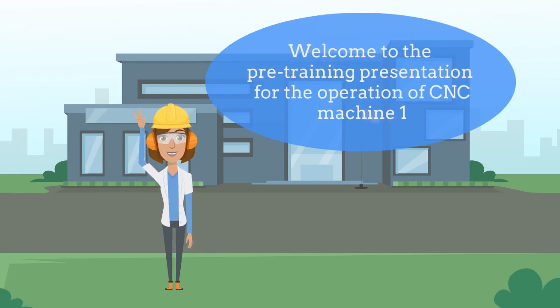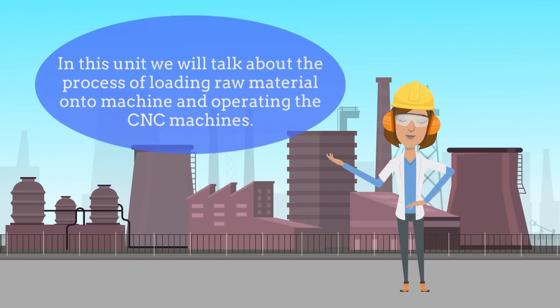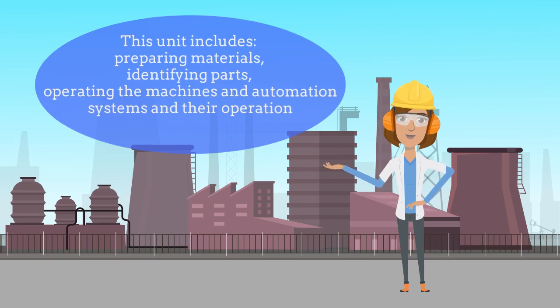Welcome to the pre-training presentation for the operation of CNC Machine 1. In this unit we will talk about the process of loading raw material onto the machine and operating the CNC machines. This unit includes preparing materials, identifying parts, operating the machines and automation systems, and their operation.